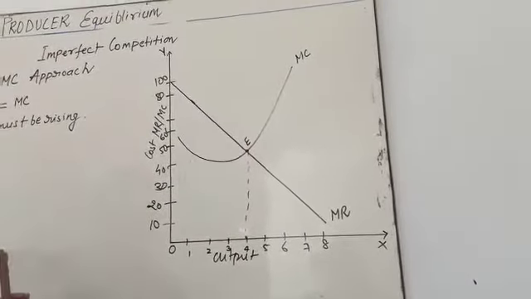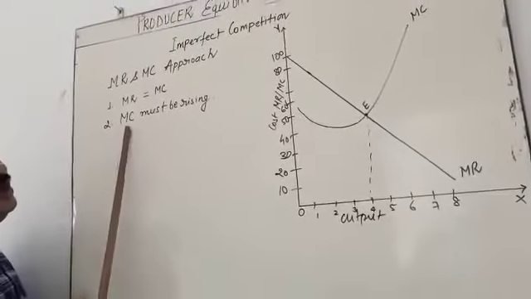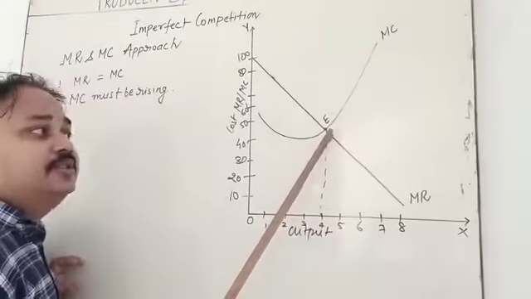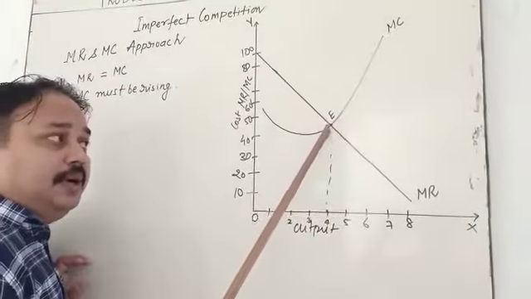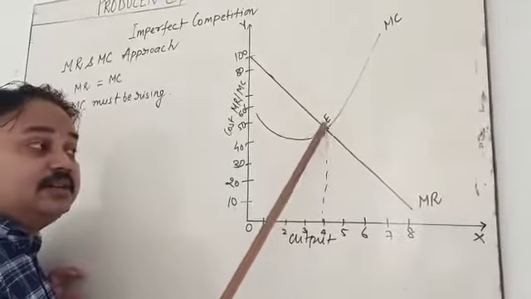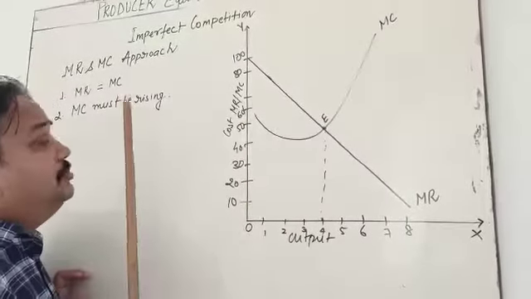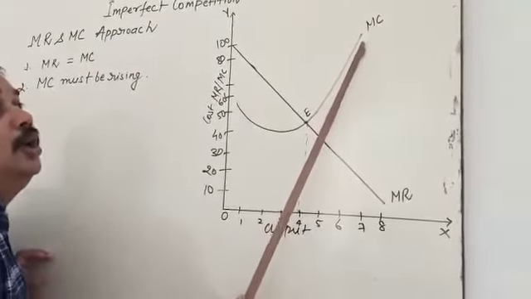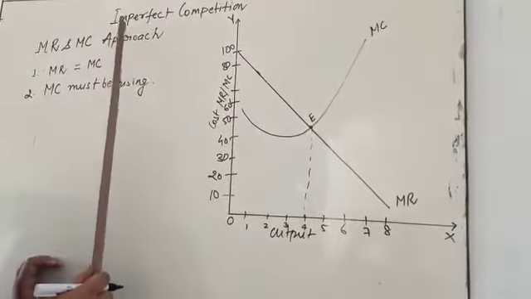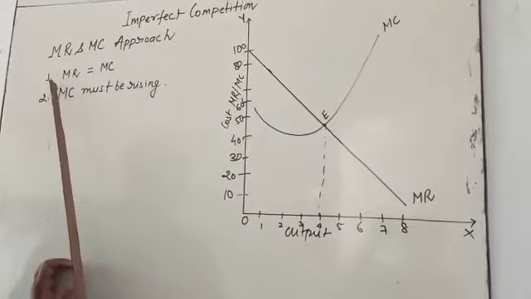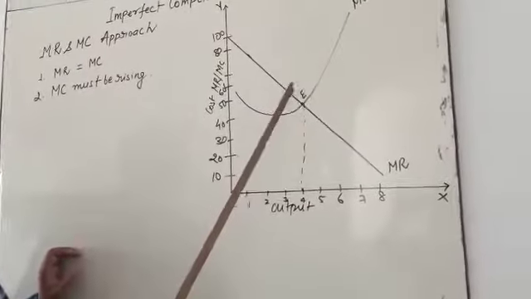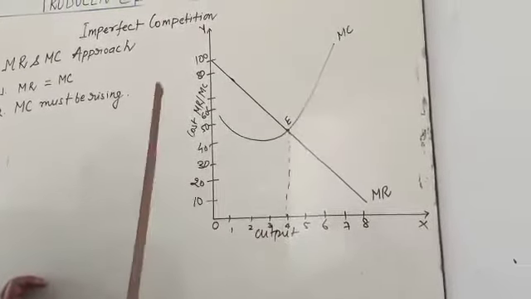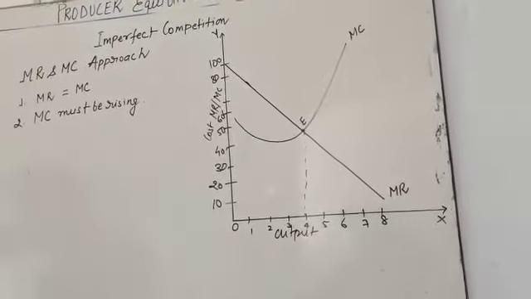So my dear student, the second condition is that the MC curve must be rising from this position. The first condition is that MR equals MC, but we must also fulfill the second condition, that the MC curve must be rising. From here the MC curve is moving upward. So for producer equilibrium in imperfect competition, these two conditions should be fulfilled: MR is equal to MC, and the MC curve moves upward, that is, rising.